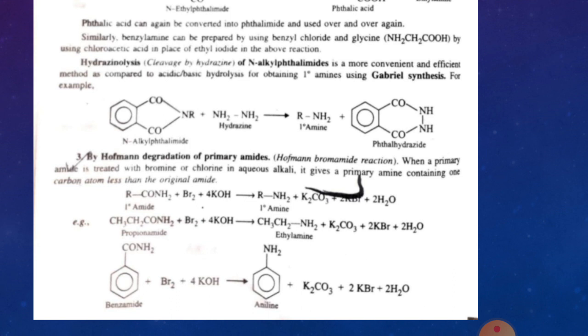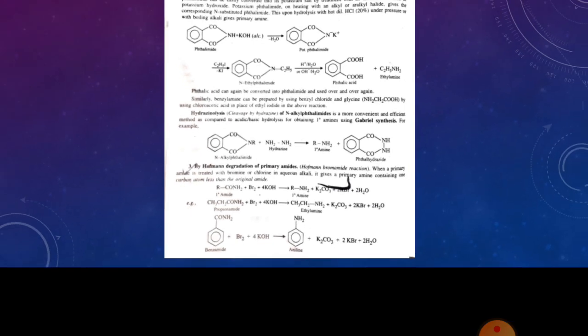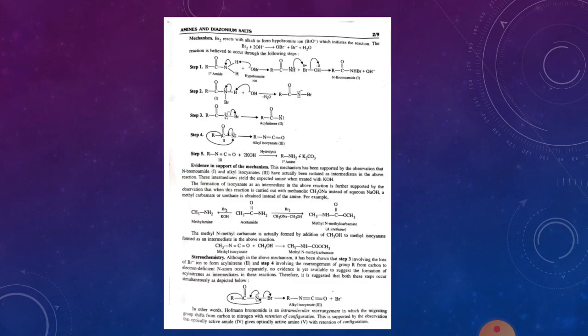For example, you take propionamide, which has 3 carbon atoms, but after the reaction you get ethylamine, which has 2 carbon atoms. Because we get one carbon atom less in the product, this reaction is called Hofmann degradation.